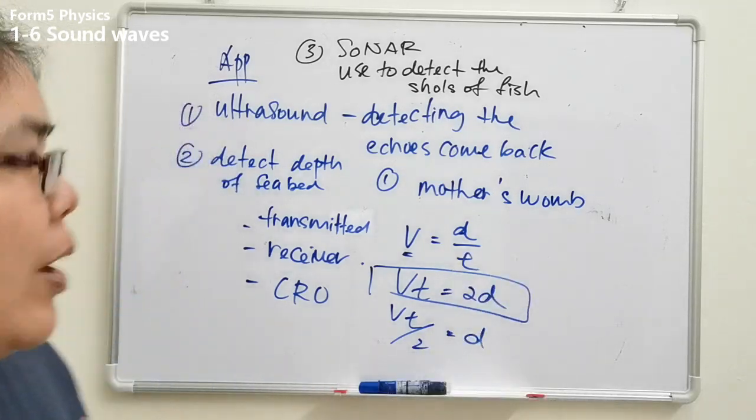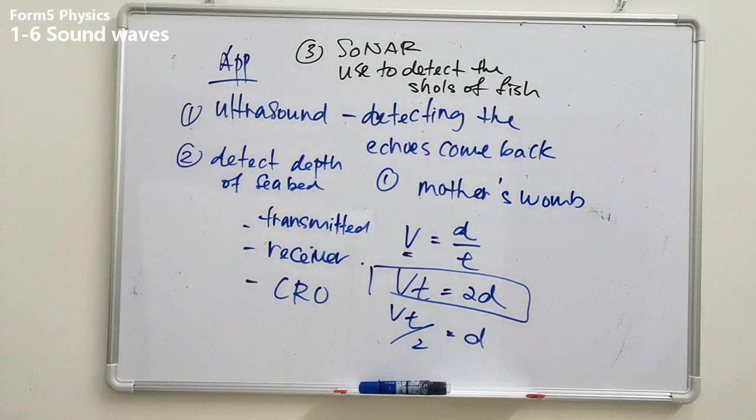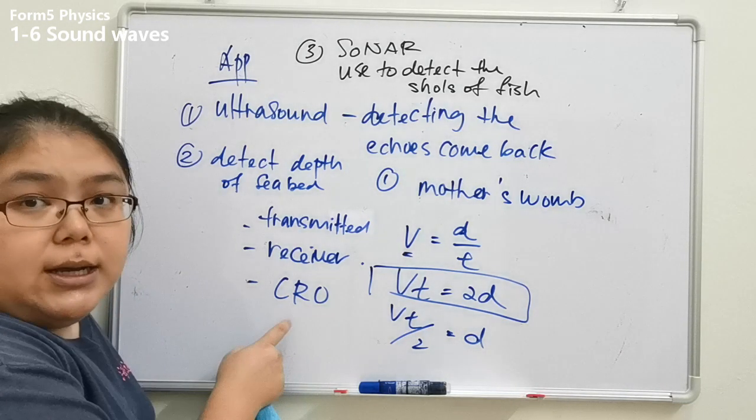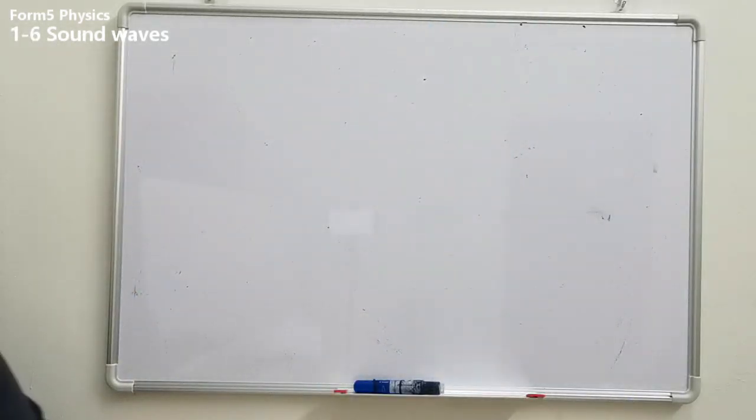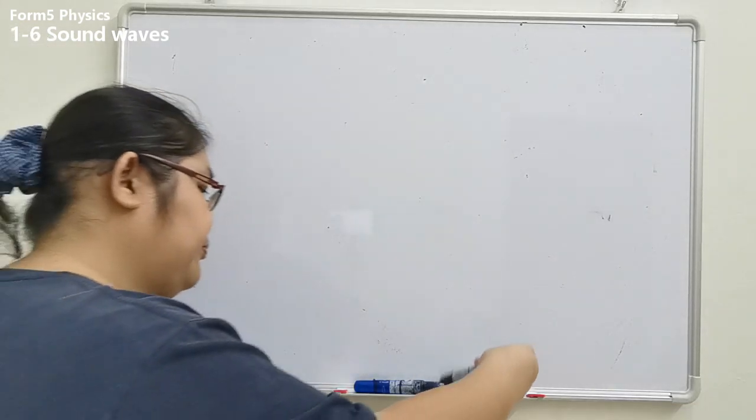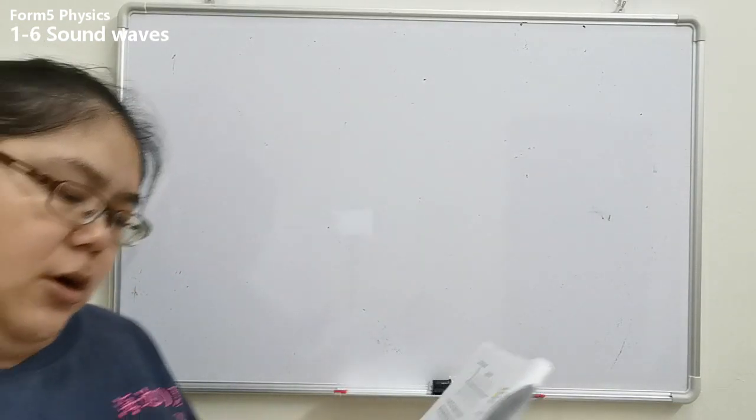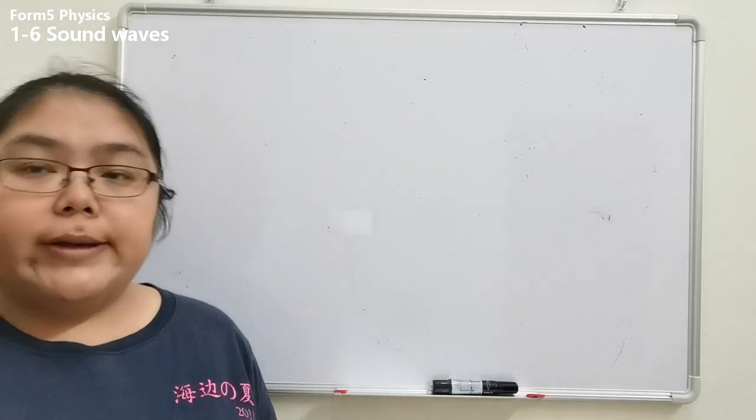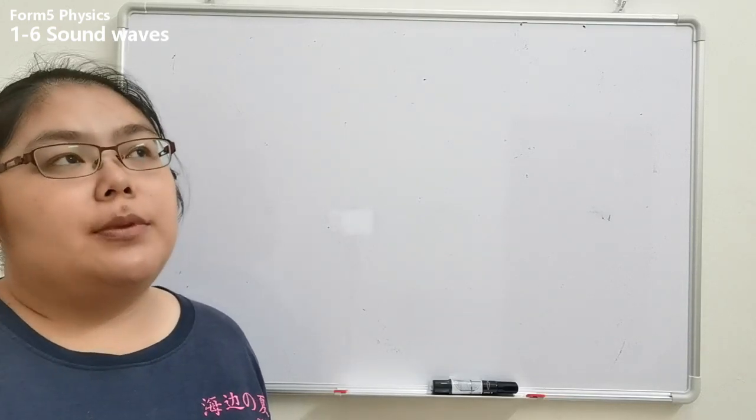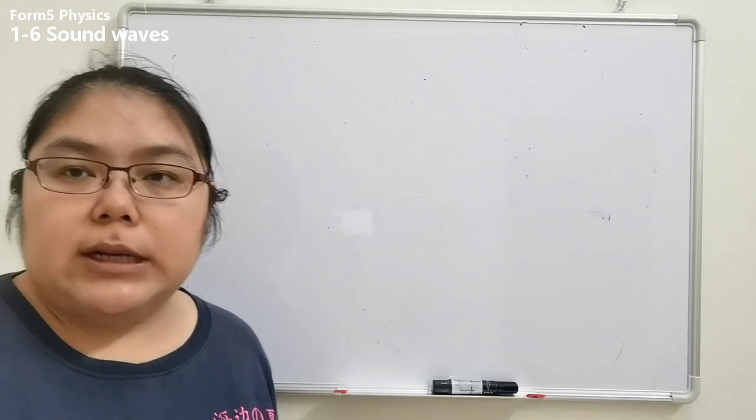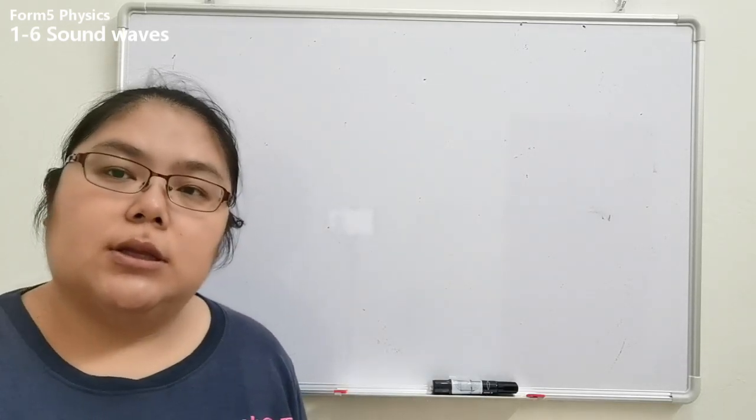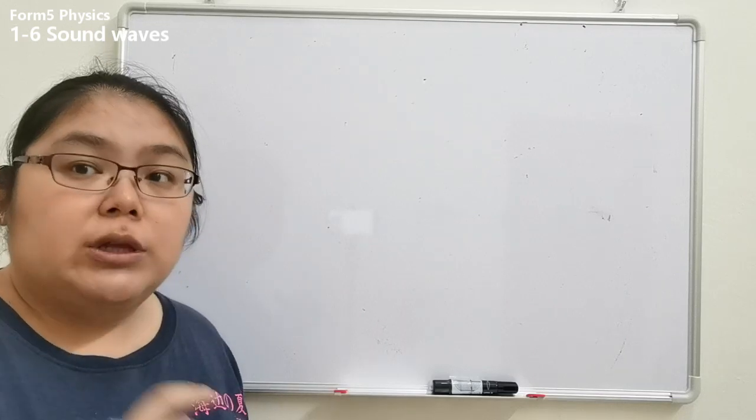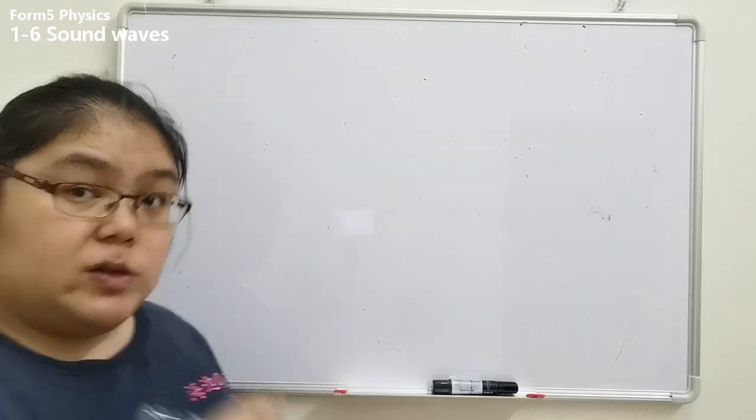Okay, let's see example 1. This one is the notes, all inside your paper already. For the sound wave, all the questions they ask about the depth, so remember, when they ask about the depth, the depth is divided by 2. We just have one situation where the depth is no need to divide by 2. We didn't call it depth, that is distance.